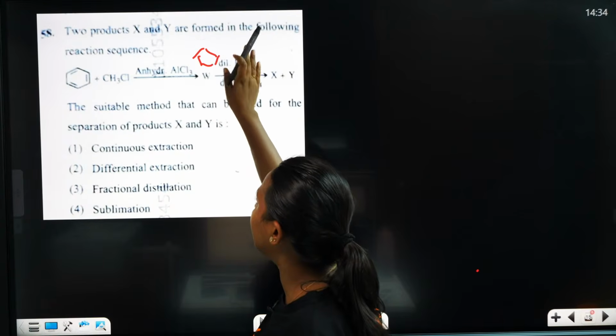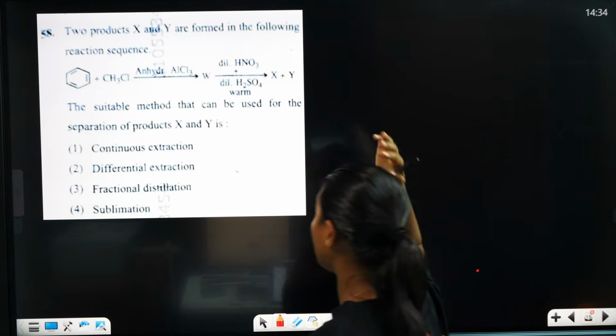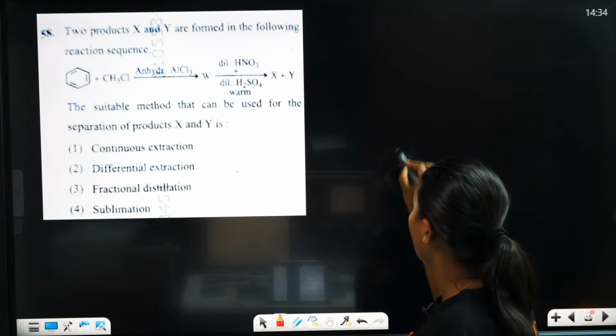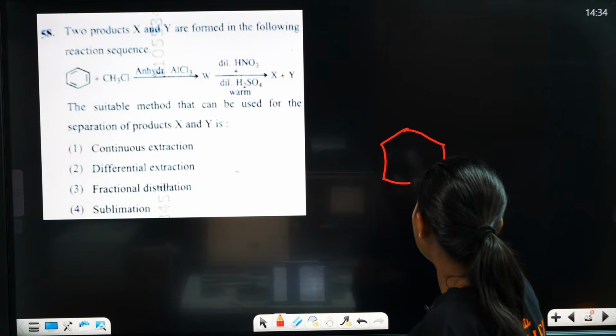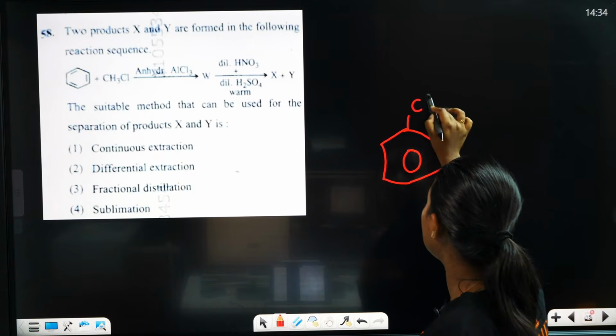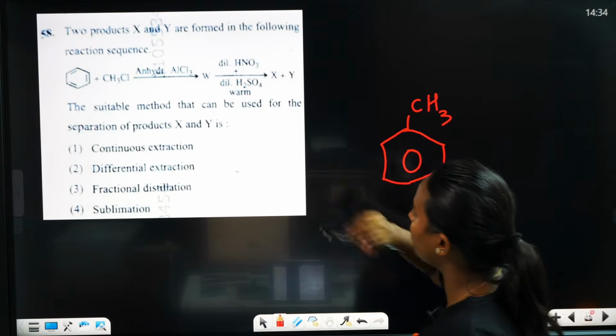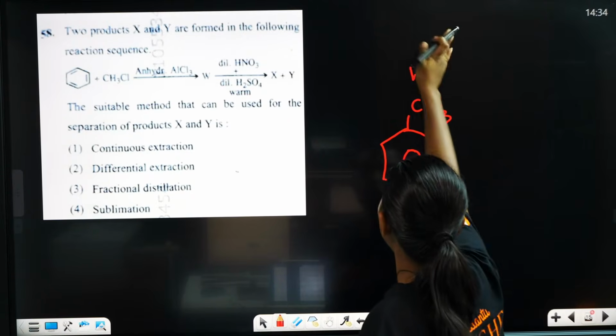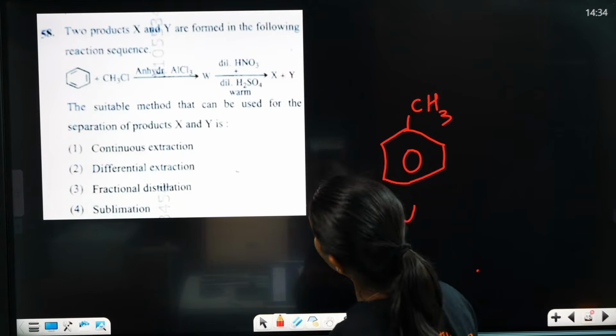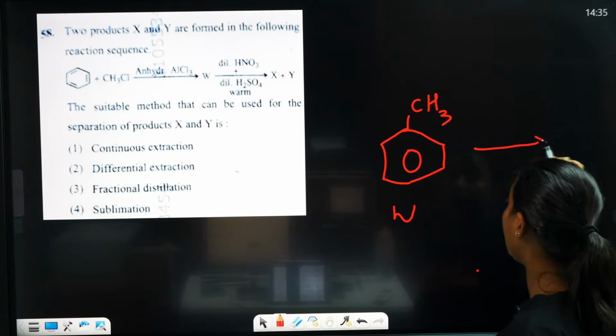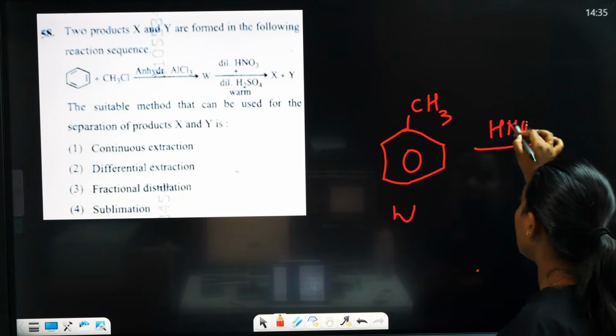W is toluene, with CH3. This is W, and this W is reacting again with HNO3.